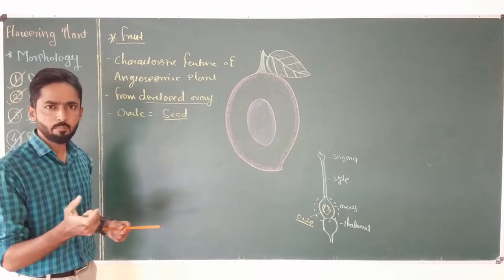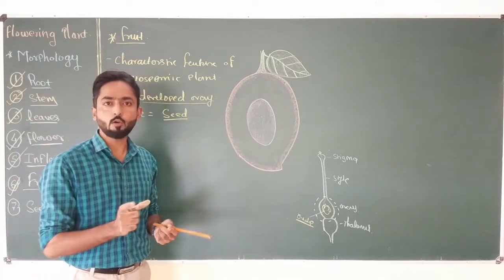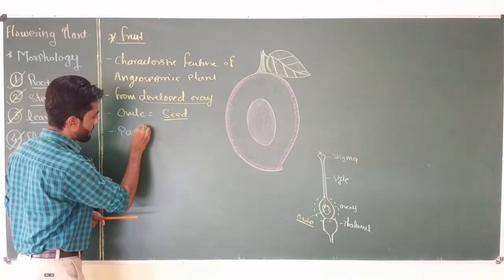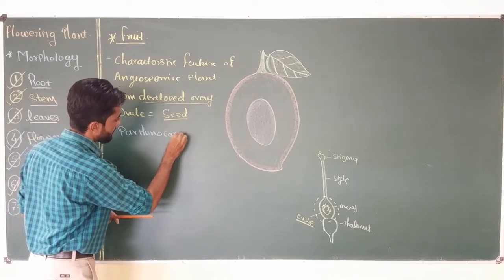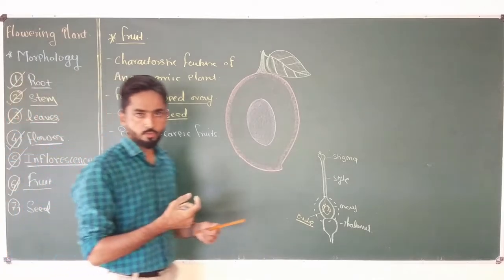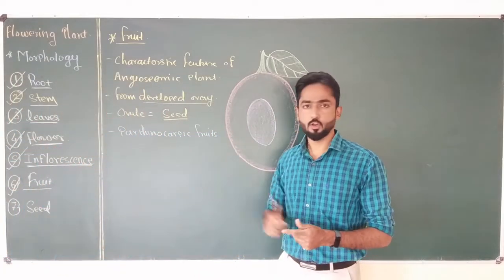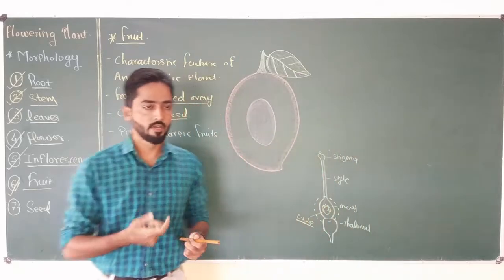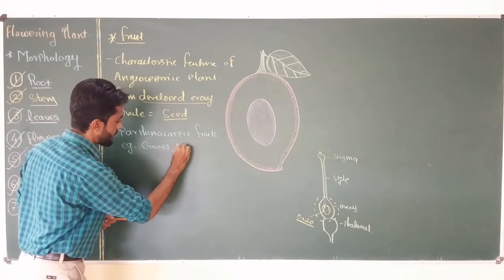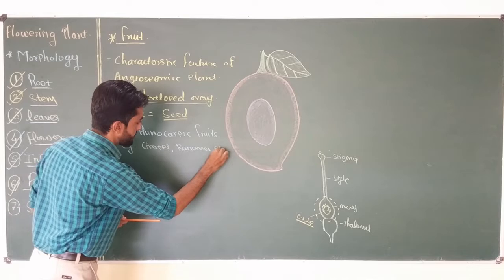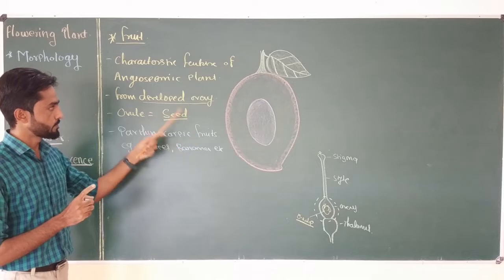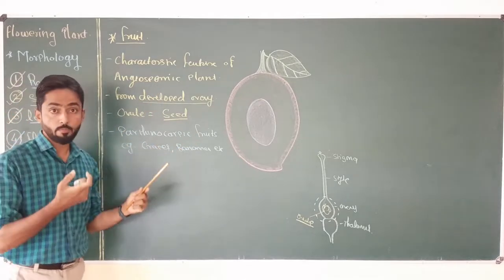So remember this thing: fruit is nothing but the developed ovary, while ovule is going to give seed. Then, in some plants the fruits are produced without fertilization, and such fruits are called parthenocarpic fruit. Because they are produced without fertilization, generally such fruits do not have seeds, that means they are seedless fruits. Examples of parthenocarpic fruit are grapes, banana, etc. The main thing which differentiates parthenocarpic fruit from normal fruit is that they develop without fertilization.